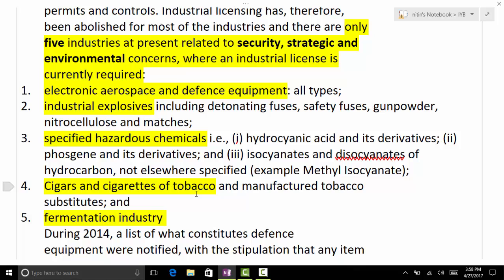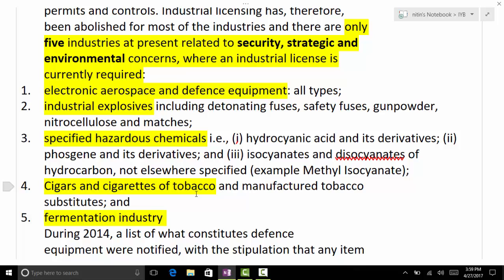So what are these, Kavi? Tobacco, cigars, fermentation. Read them again. Yes, Priya. Electronic, aerospace, and defense. Then industrial explosives, hazardous chemicals. There are certain hazardous chemicals. No need to remember them all, but remember there are certain hazardous chemicals. Cigars and cigarettes or tobacco, and fermentation industry. So these are 5.